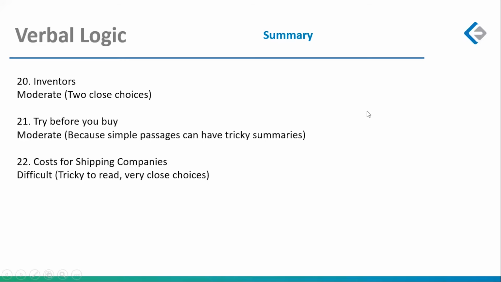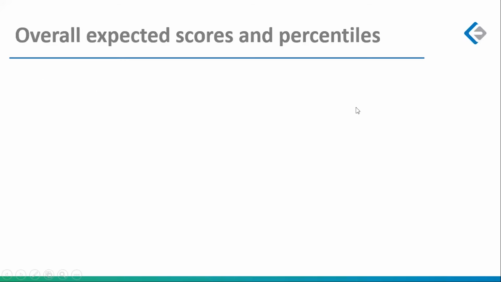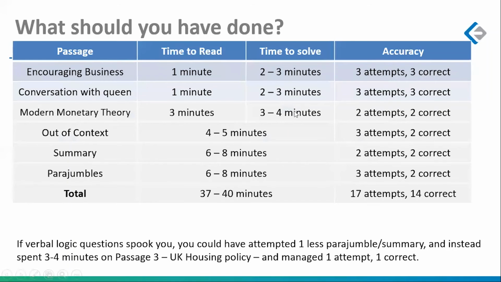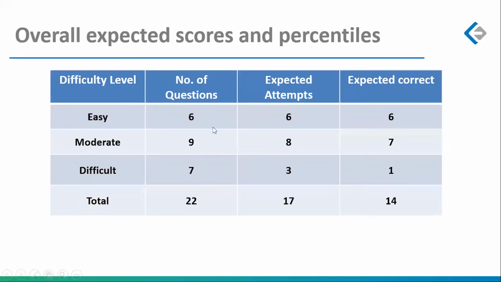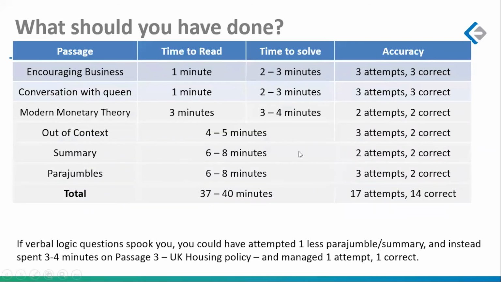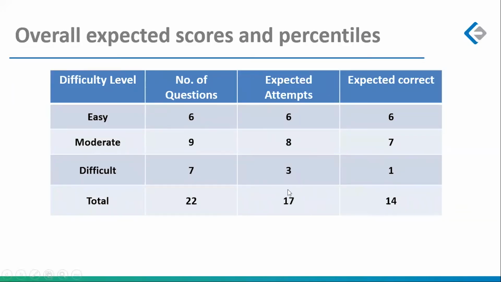Started with easy, went to moderate, introduced bomb level or difficult level questions. My overall performance would have been this: you had 6 easy questions, 9 moderate questions, 7 difficult questions. I would have expected people to perform like this: get all 6 correct in easy, 8 out of 8 attempts, 7 correct in moderate, and maybe another 3 attempts and 1 correct in the difficult questions. That would leave you with 17 attempts, 14 correct.